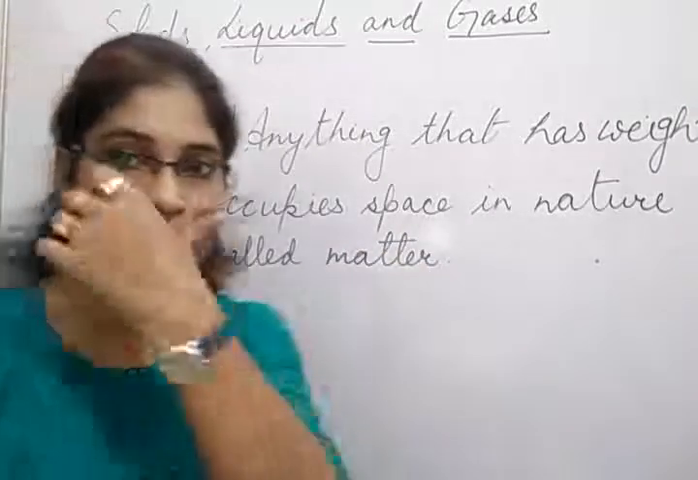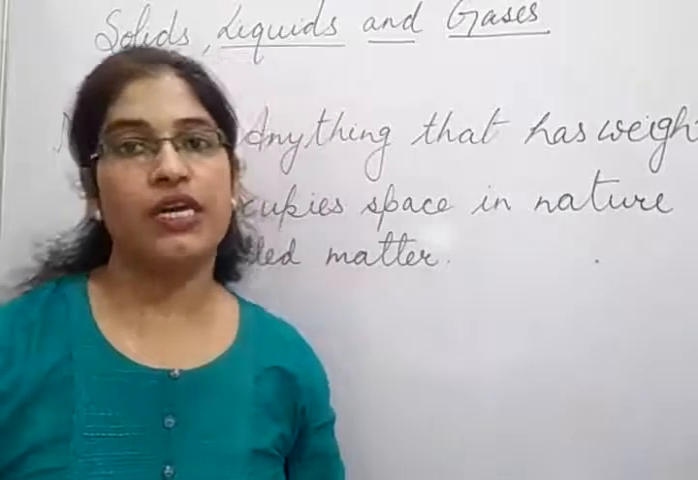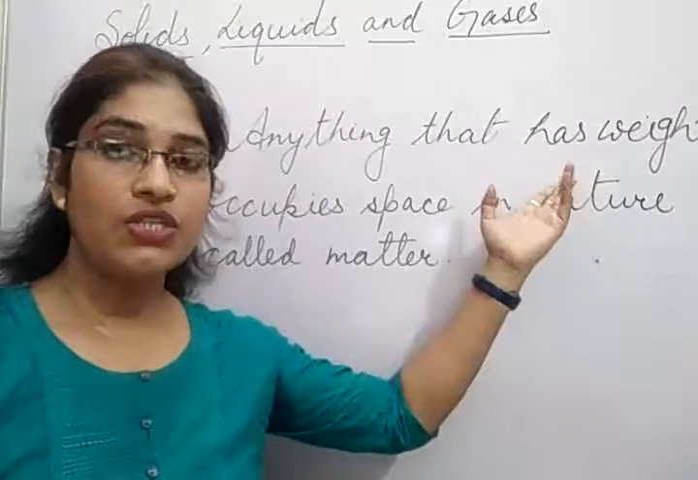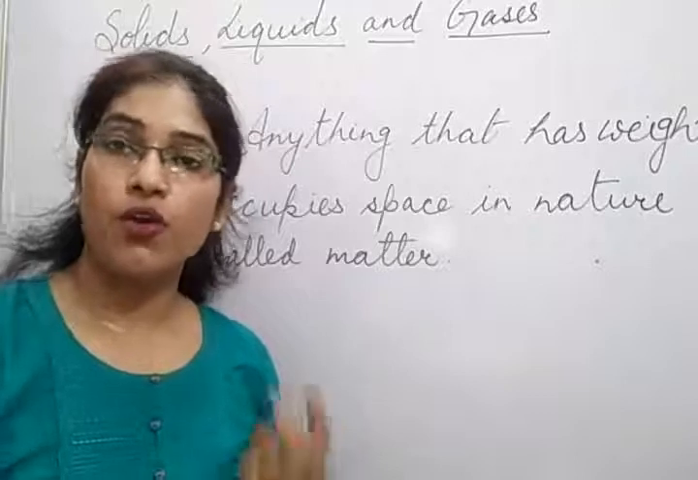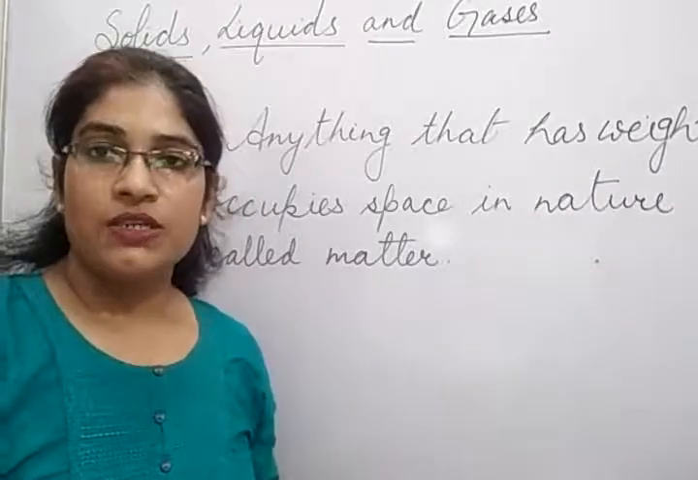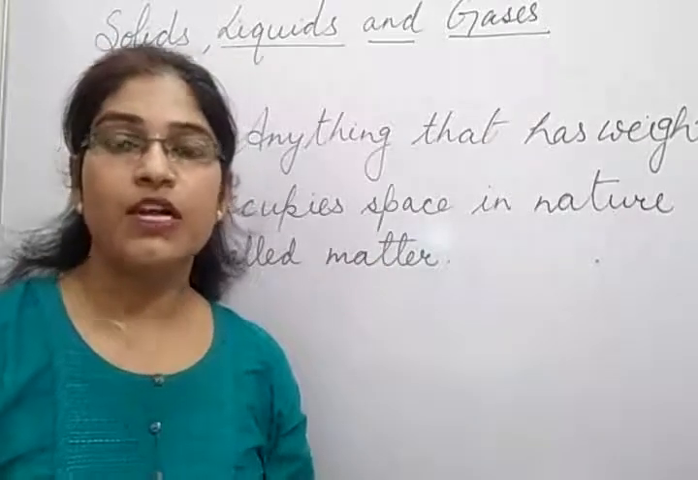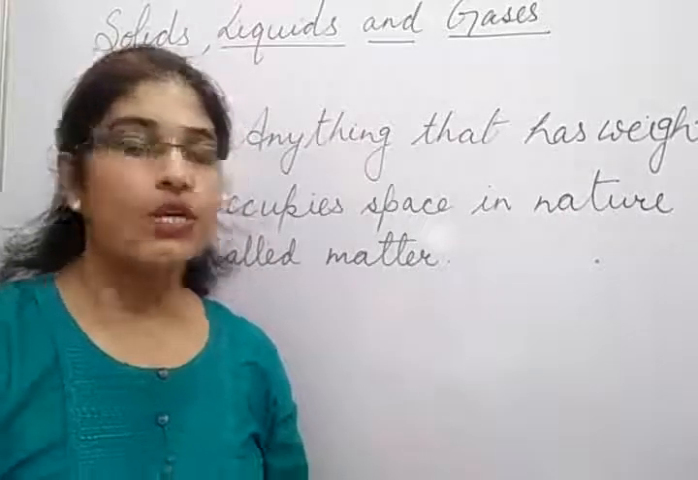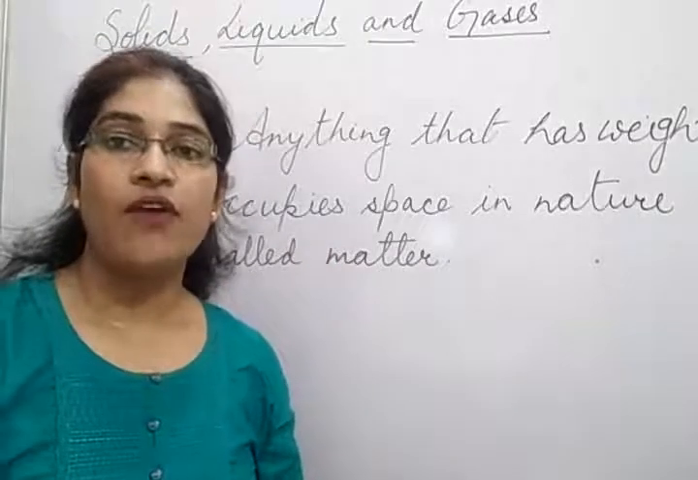So what is matter? Anything that has weight and occupies space in nature is called matter. Any one thing that has weight, every thing, you can take any example. If you take the example of pen, paper also having weight in grams. So pen, paper, duster, your book, box, wood, plants. If you cut the plants and measure them, that would also have weight. And if you take the example of milk, water, they also have weight.